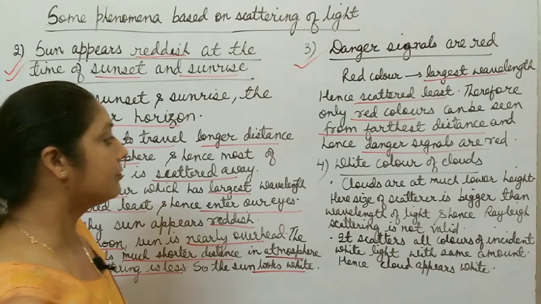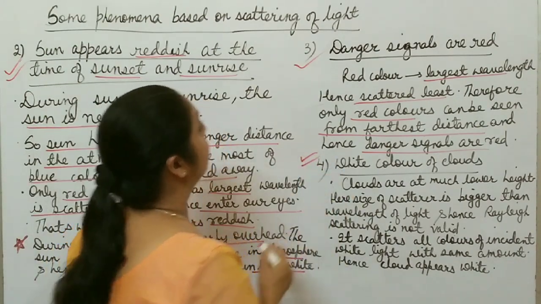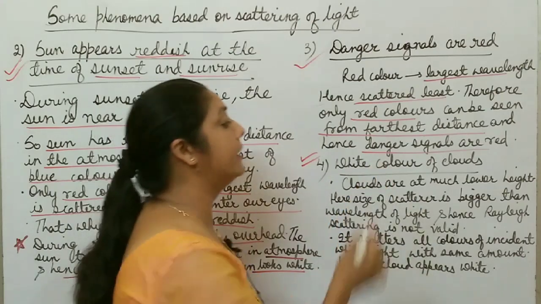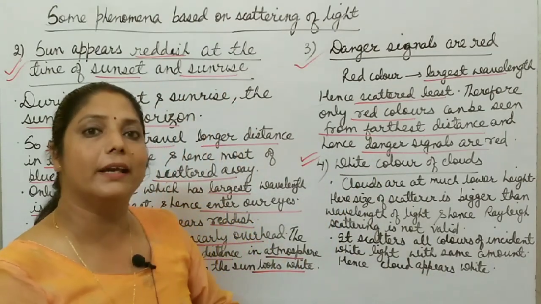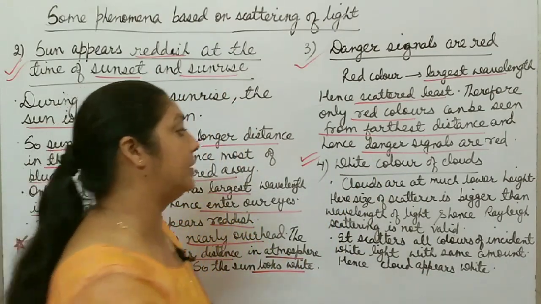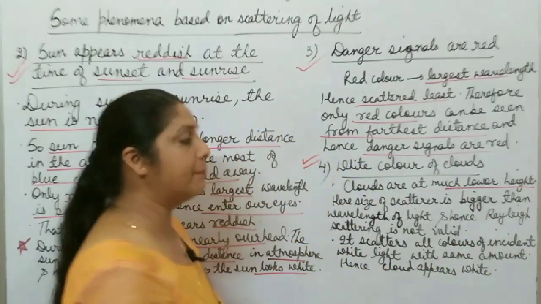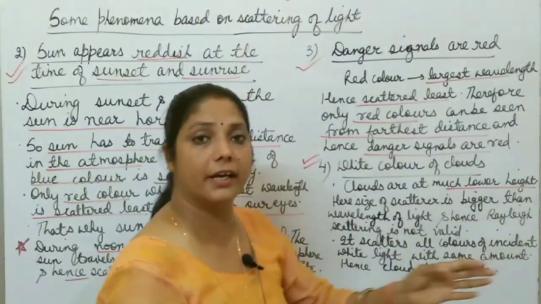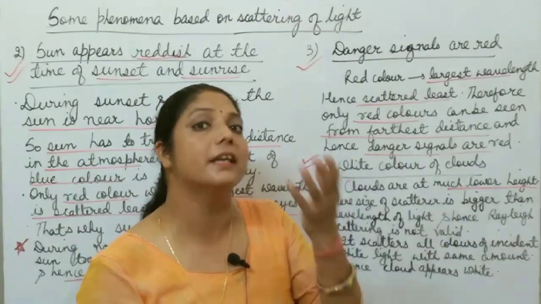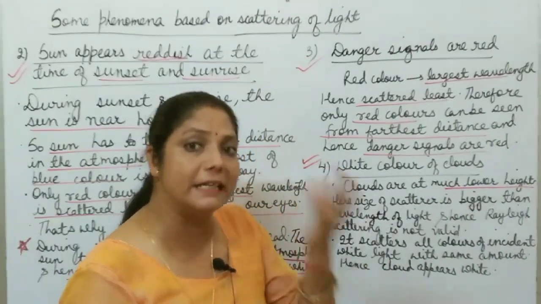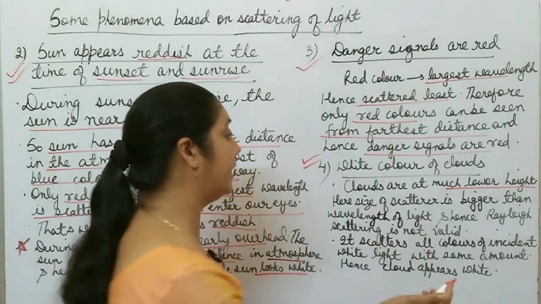Okay, now one last phenomenon based on scattering of light is the white color of clouds. Why does a cloud appear white in color? Because clouds are at a much lower height. And what happens when the clouds are at a much lower height? Clouds contain dust particles and water molecules which are bigger in size than the wavelength of light.